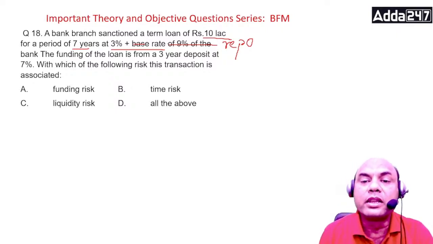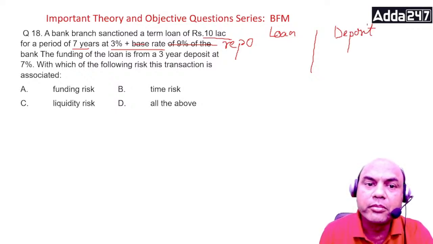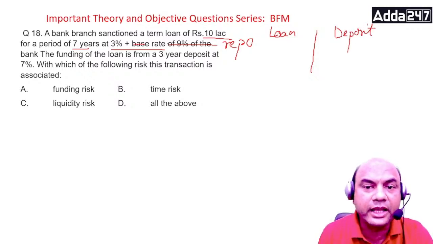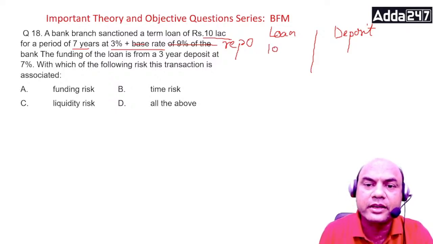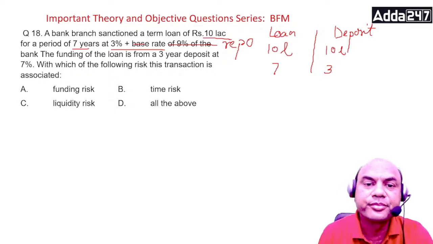So now look at it, this is loan and this is deposit. My loan is for 10 lakh and 7 years. My deposit, the amount is not given, so it is the same 10 lakh, and it is 3 years.